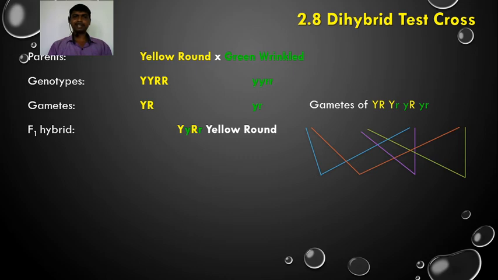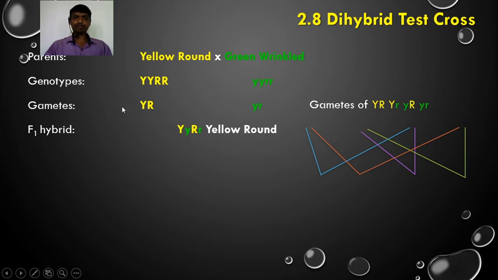We have a genotype for yellow round: capital Y, capital Y, capital R, capital R. So all letters are capital, meaning all alleles are dominant here. We write a capital letter for the dominant allele and a small letter for the recessive allele. For a green wrinkled plant, the genotype is small y y r r.